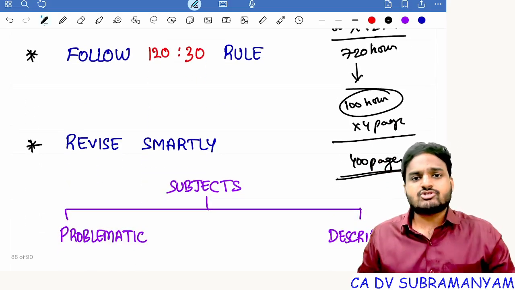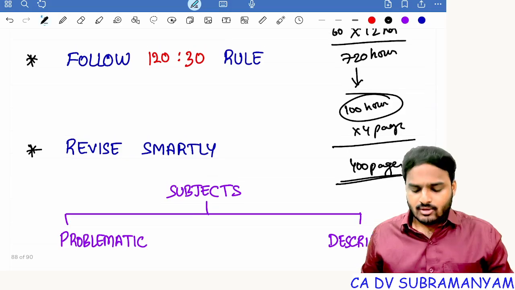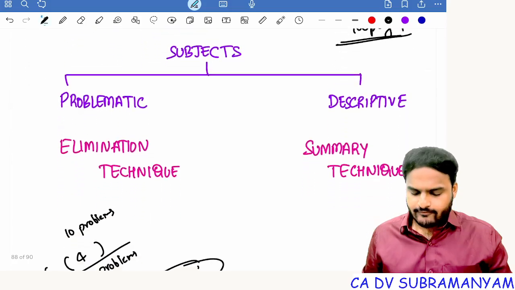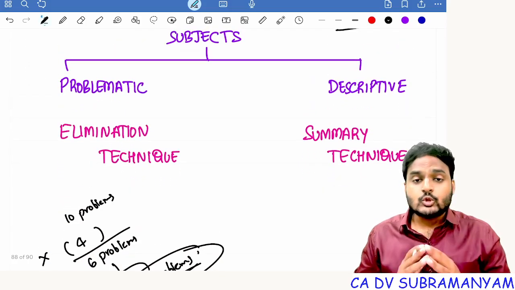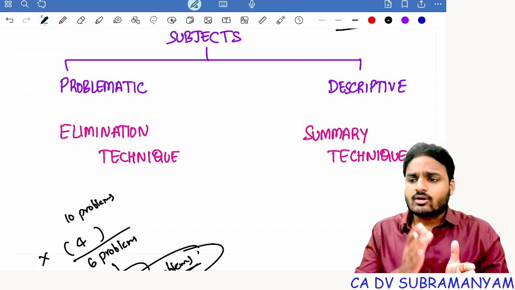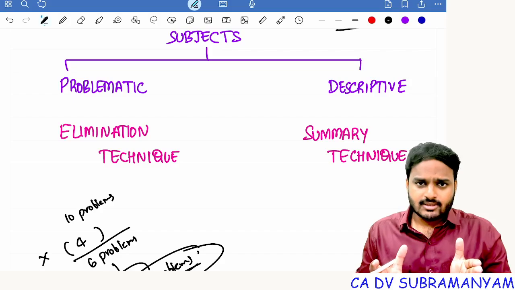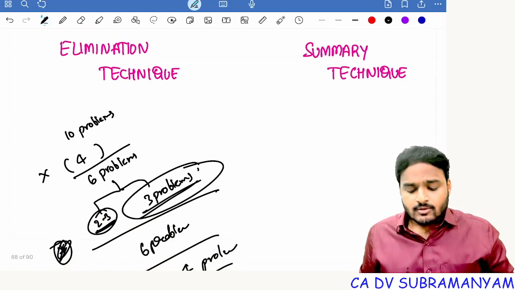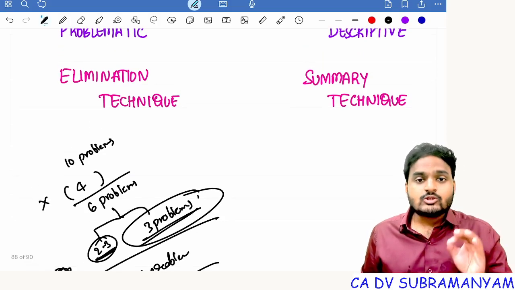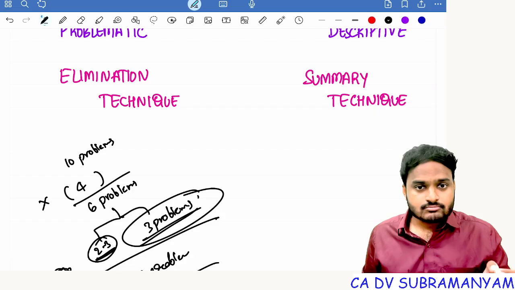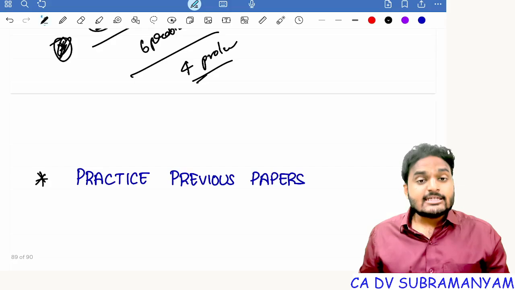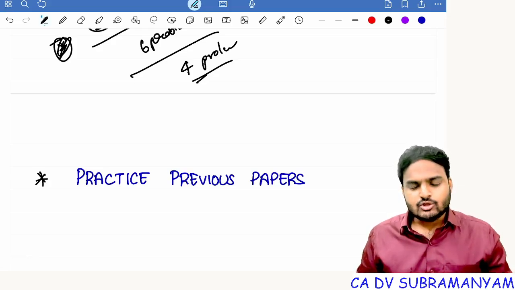Sufficient to get exemption. Are you all getting my point, students? Everyone? Okay, fine. So for descriptive papers, use the summary technique. Write all the keywords in the left margin or right margin. Everyone? Okay. So during revision time, just revise those keywords which you wrote. Clear?